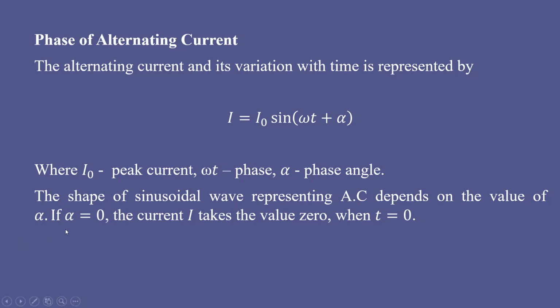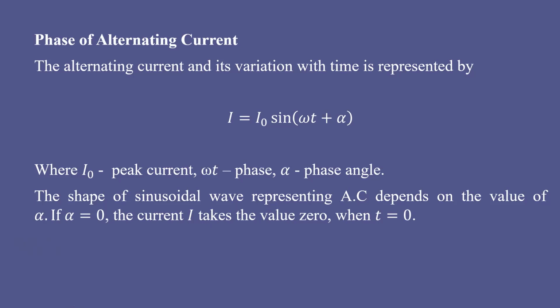If alpha is non-zero, then the current will take a certain finite value when t equals 0. That means the phase of the current depends on the value of alpha.